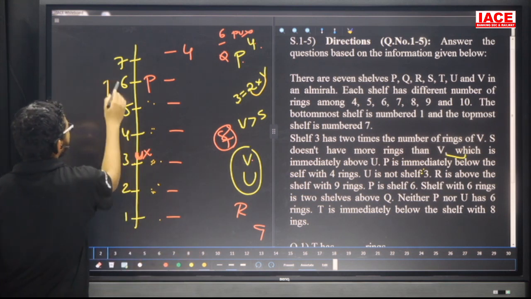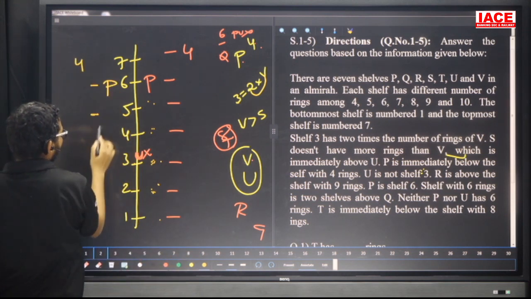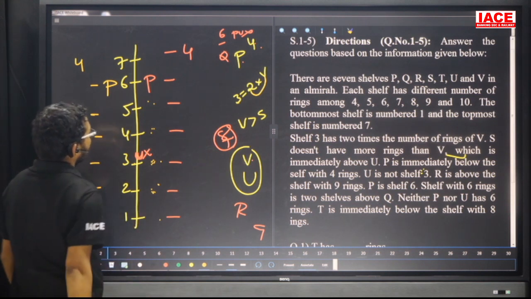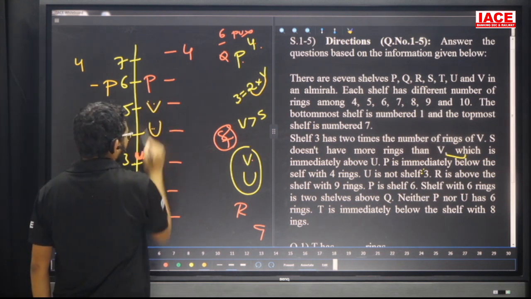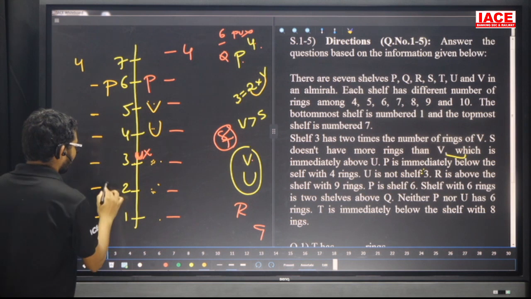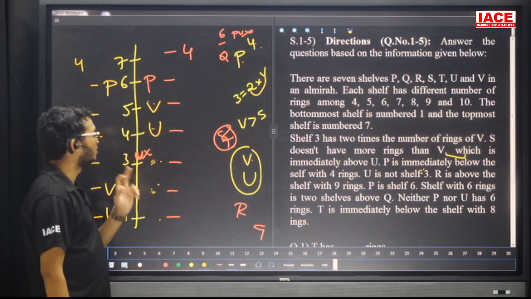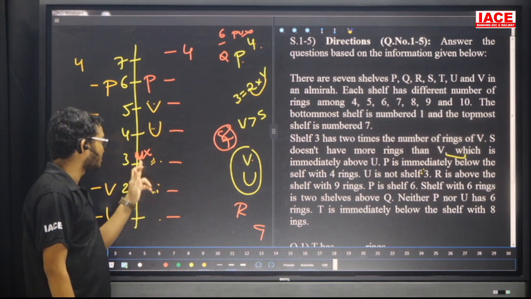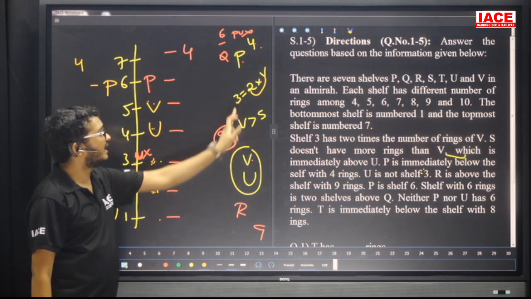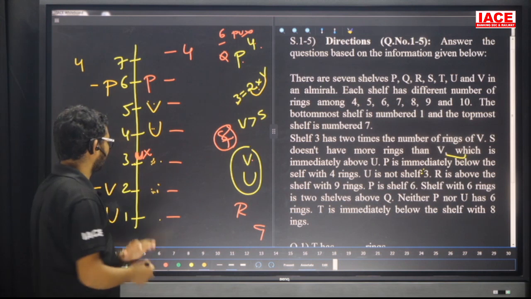Take one more possibility on this side. Friends, check it. Here V, here U. Here V is immediately above U, and here also V is immediately above U. But here V immediately above U has no chance, because shelf number 3 is different and V is different.